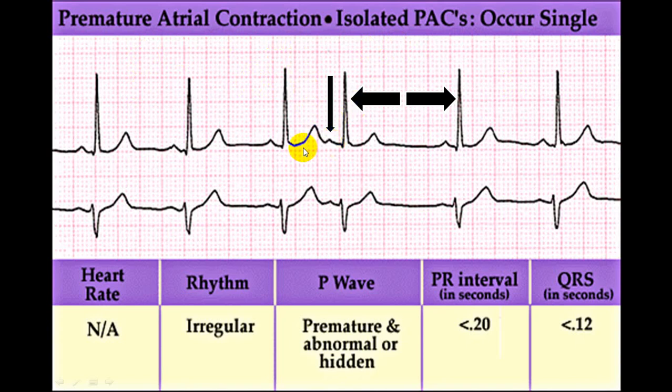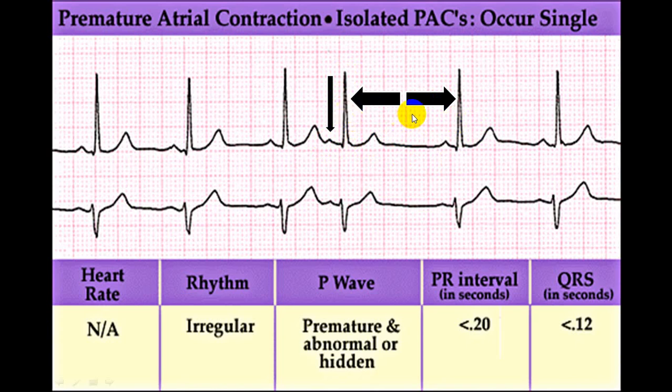There is a P wave before. This P wave and this P wave are different. So this is an atrial beat. It is premature, so atrial premature beat. But the QRS complex is narrow. The P wave and QRS complex are in the same direction. So this is an atrial premature beat or premature atrial contraction, and it is a single contraction followed by a pause. It is called a non-compensatory pause.